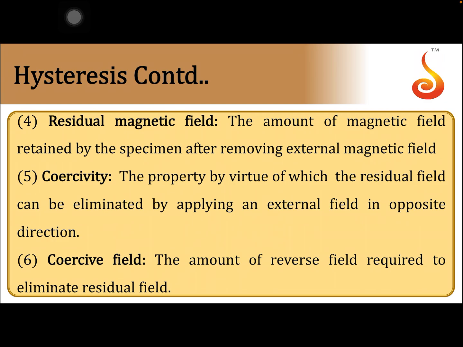Retentivity and coercivity are the two properties we come across, and residual magnetic field and coercive field are the quantities we come across. Remember, the area enclosed by the hysteresis curve gives you the energy loss during hysteresis. It is called hysteresis loss, and it is lost in the form of heat. That is because you have to align the magnetic dipoles in the ferromagnetic sample to the magnetic field, and then you remove the alignment and align them in the opposite direction. During this process, energy is lost. The energy lost is transferred to the lattice, so it appears in the form of heat. So this is about hysteresis.